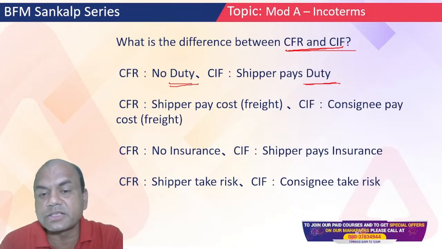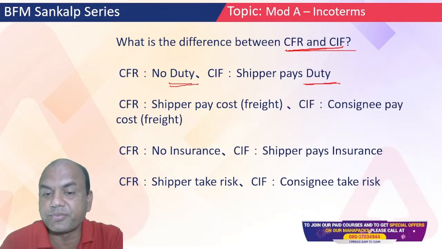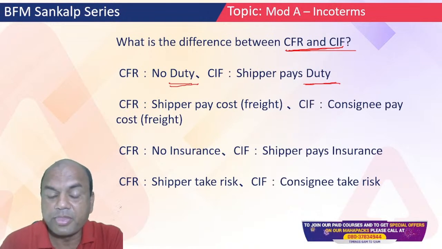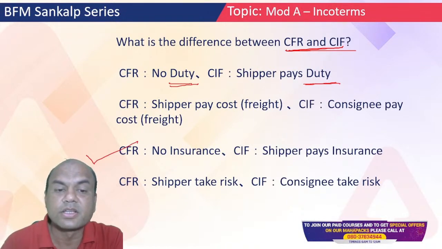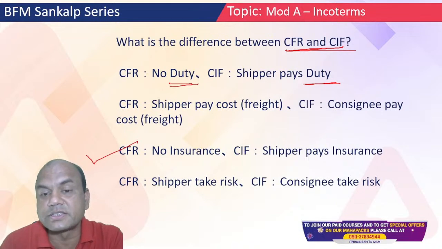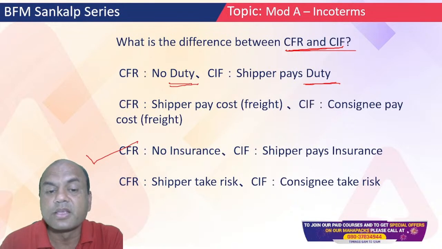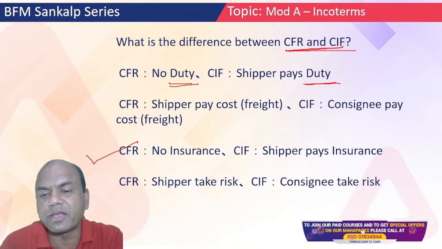CFR, no insurance, and CIF, the shipper pays the insurance, meaning the seller, the exporter. Now this is right. It is not that in CFR the shipper takes the risk and in CIF the consignee, the buyer, takes the risk.